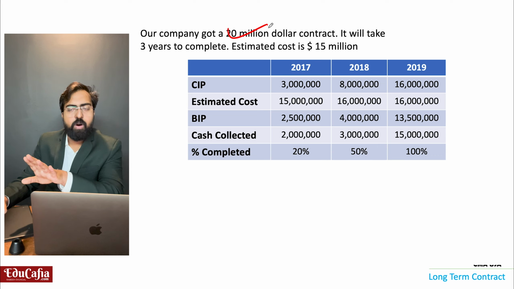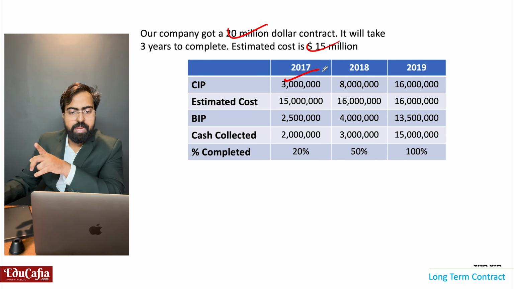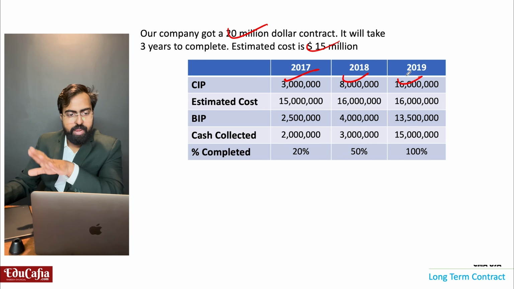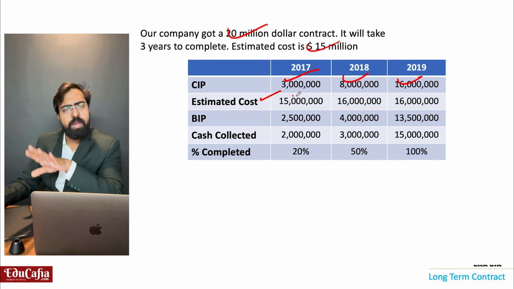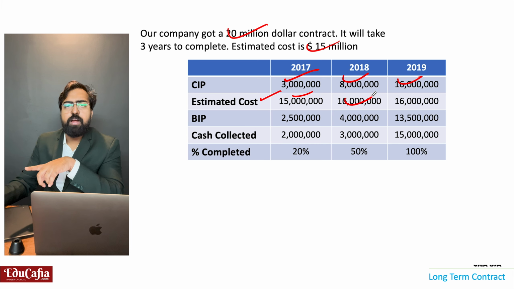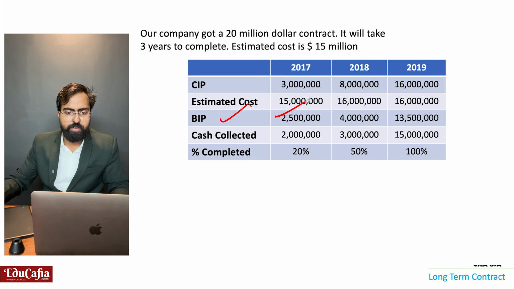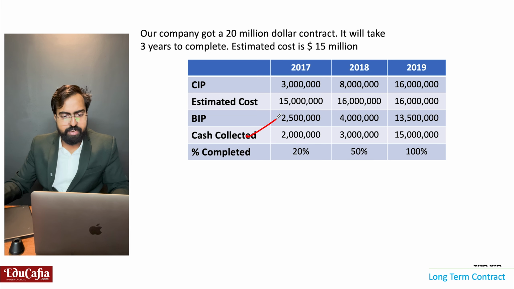20 million contract, 15 million estimated. In the CIP account, in the beginning 3 million, then 8 million, total 16 million. Okay, same. Estimated cost in the beginning was 15, but later it was 16, and we are sending bills of 2.5 million, 4 million, 13.5 million. Then cash collected 2 million, 3 million, 15 million.